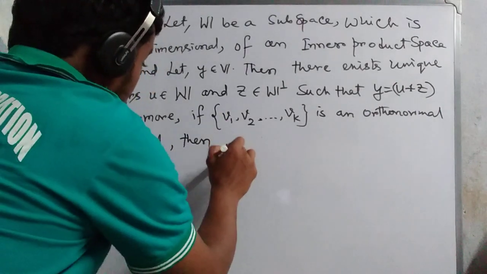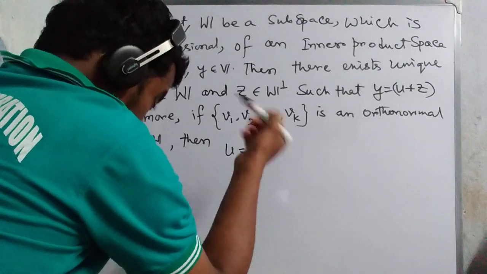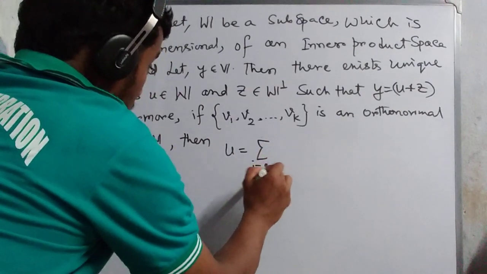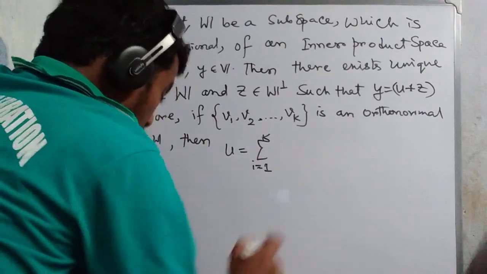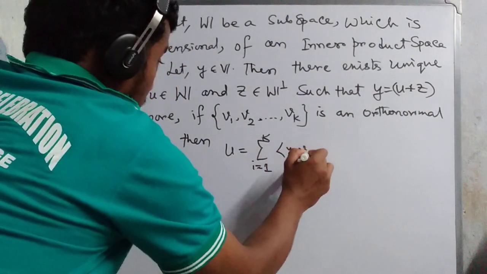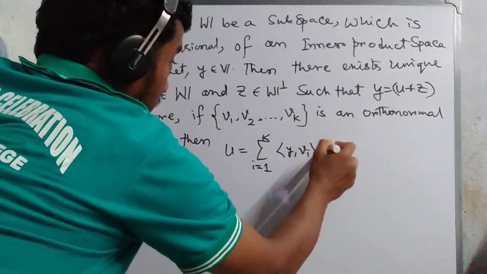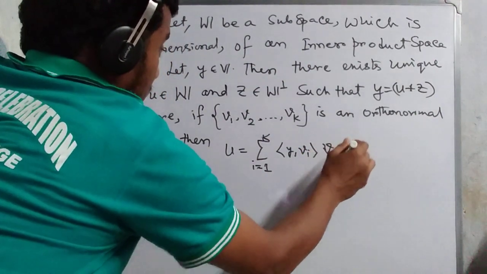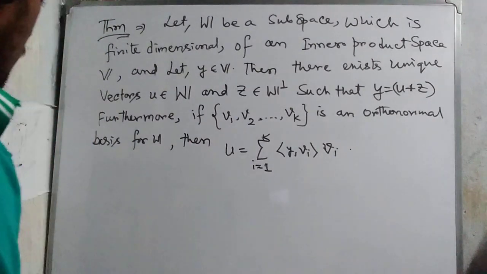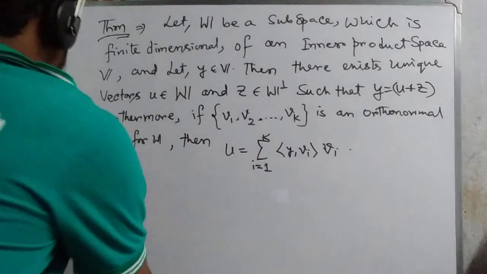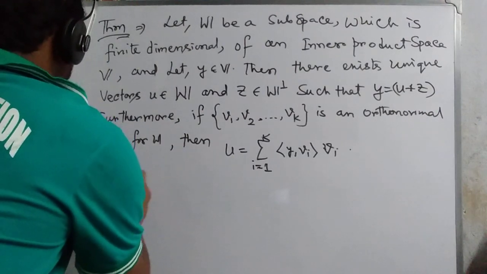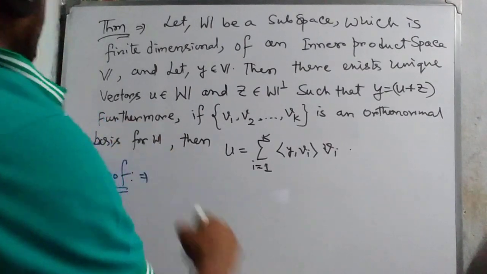Then U equals the sum for i equal to 1 to k of the inner product of Y and vi, times vi. Understood? We write the proof of that theorem now.